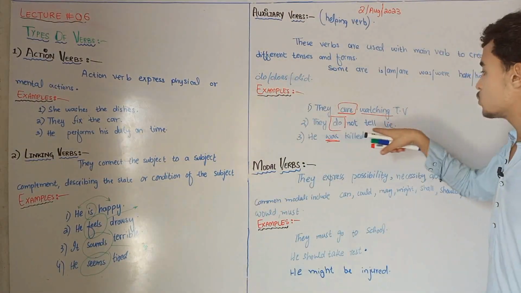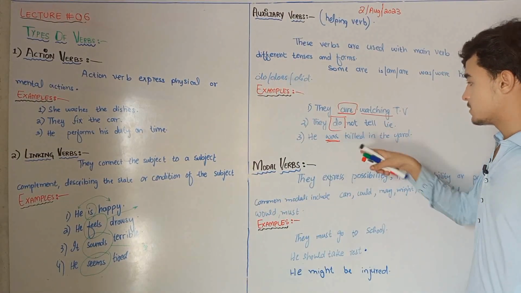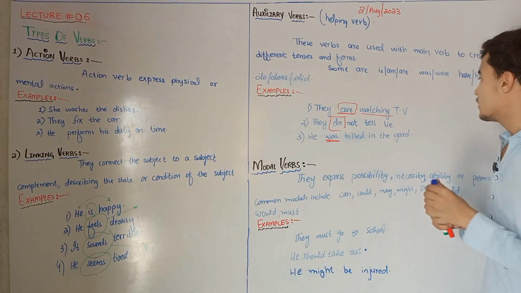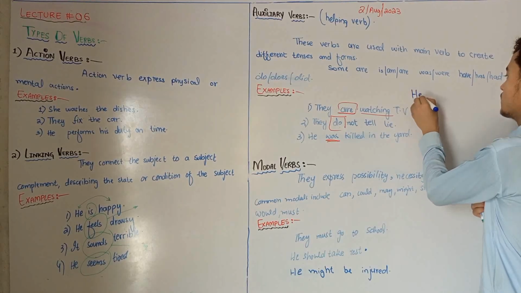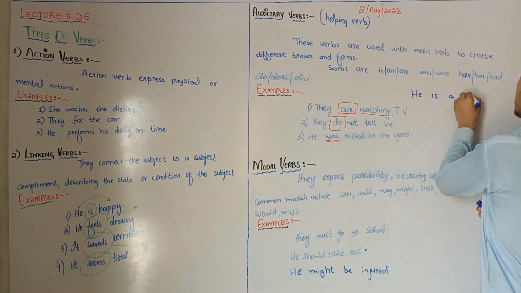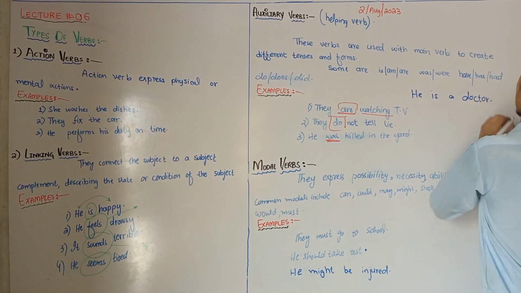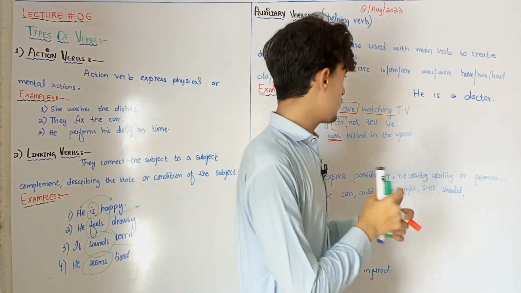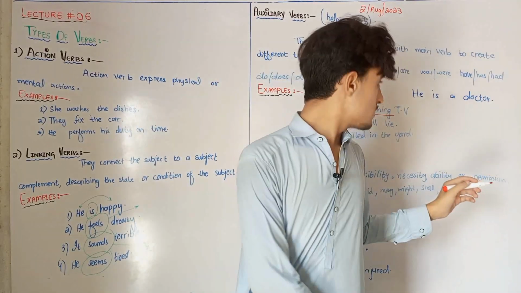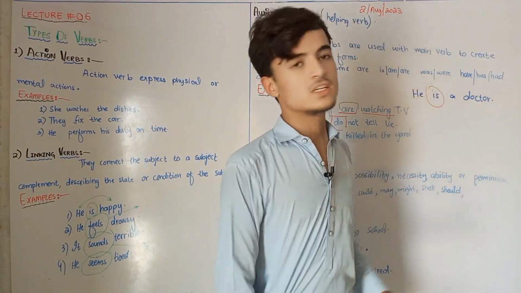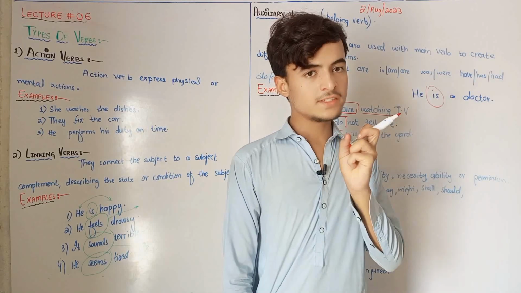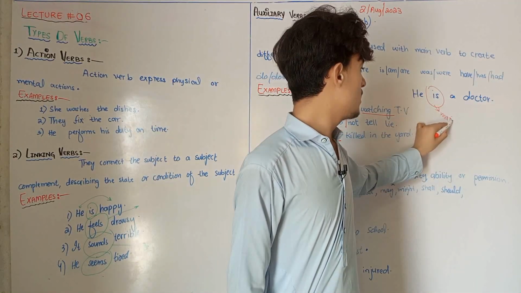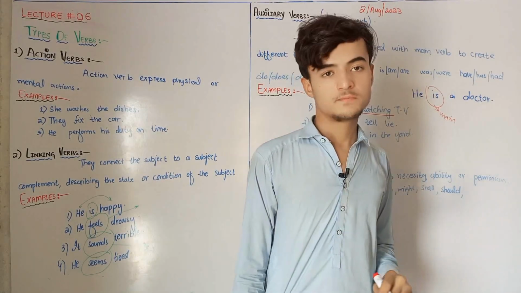Here you can see the two words. For example, I am writing one sentence, and that sentence is, he is a doctor. So here, is is which type of verb? You might be thinking, what is here? Actually, is in this sentence is the main verb, and it shows state. How?